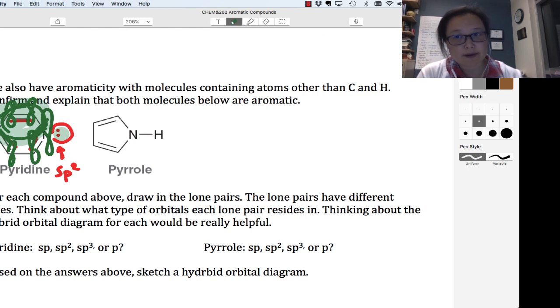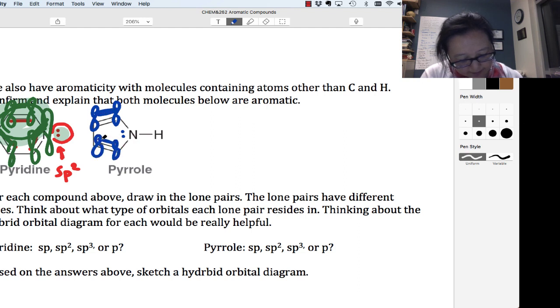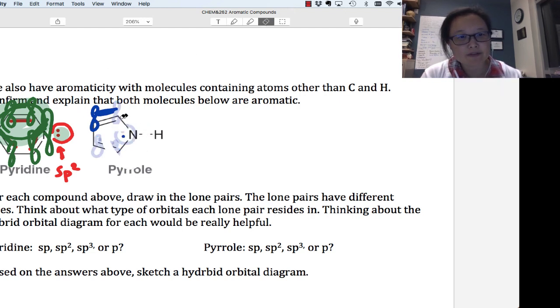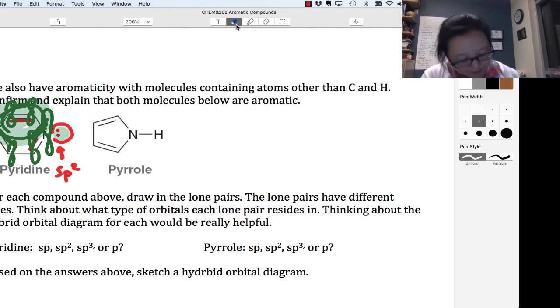Pyrrole has a lone pair also, but do you see the difference? Where would you say this lone pair is located? Is it in an sp2 orbital or a p orbital? Well, if we look at this pi system, we see 4 pi electrons here and here, but then we see this is a critical position for conjugation, right? So I could push these over here, push these over there, push those over here. So because of that, if I involve those lone pairs, it turns out that I can have a Huckel number. So let me show you.